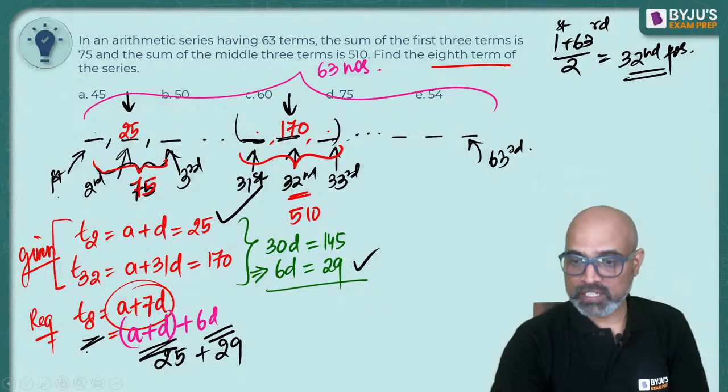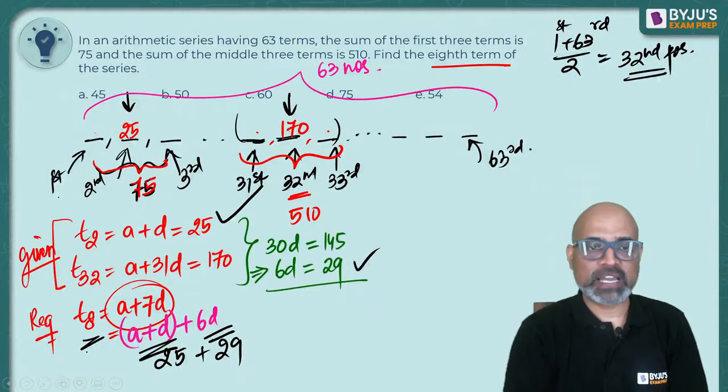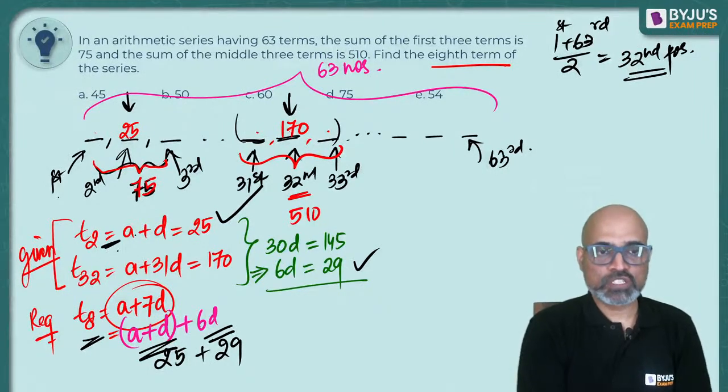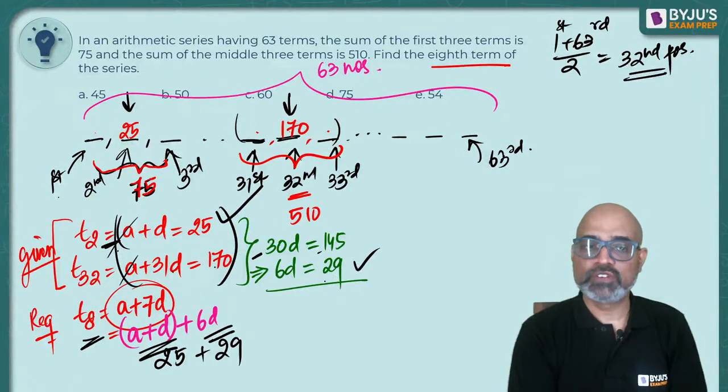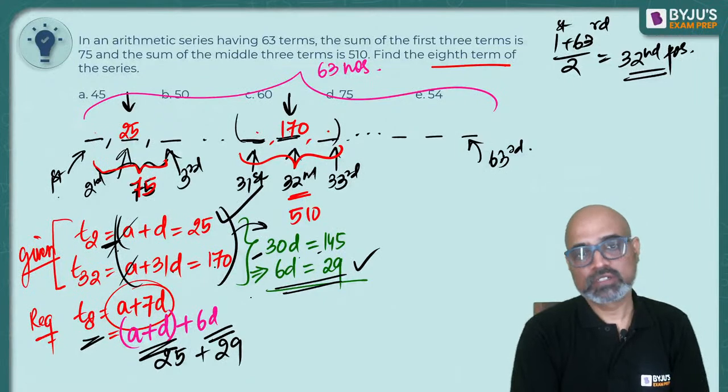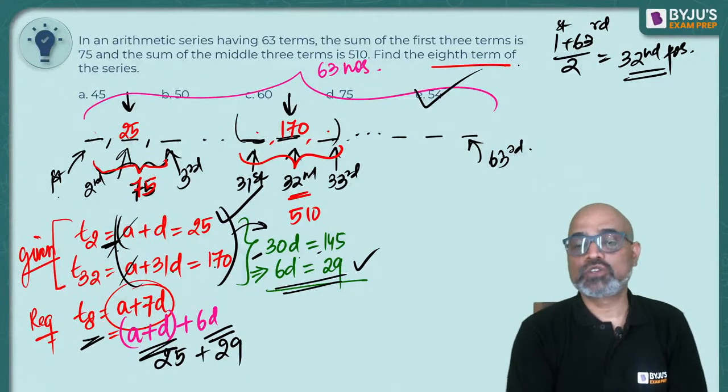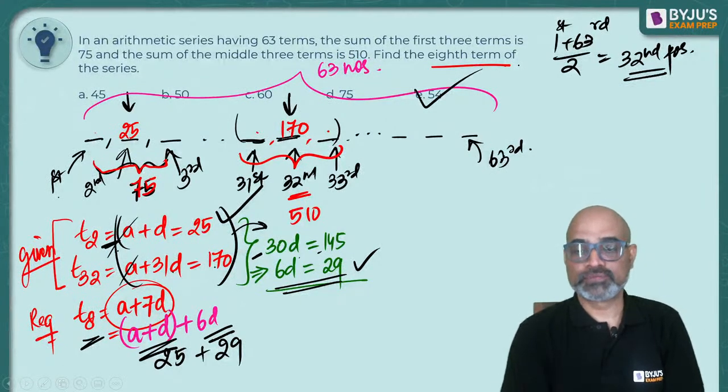Varsha, which part? You answered no, 170. फिर minus किए ना वर्षा. If you subtract, ये equation solve करना है. So if you subtract, A will cancel out. 31D minus D will give you 30D. 170 minus 25 will give you 145. So 6D will give you 29. इससे solve किया है वर्षा. Right? So your answer is going to be 54.